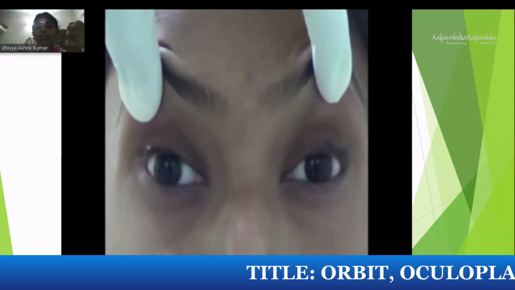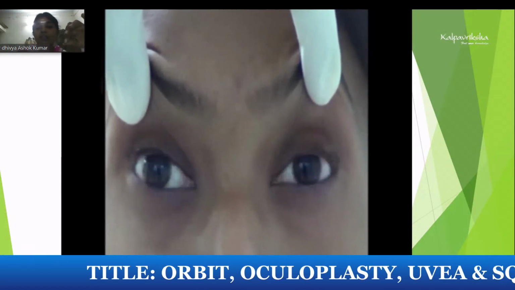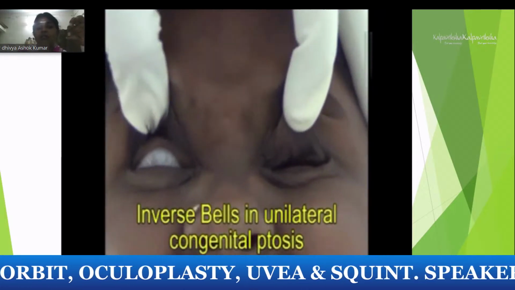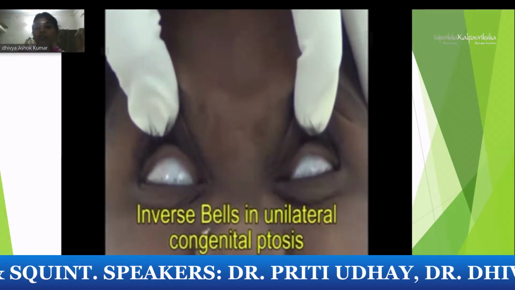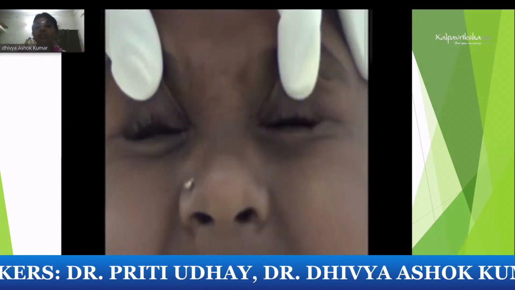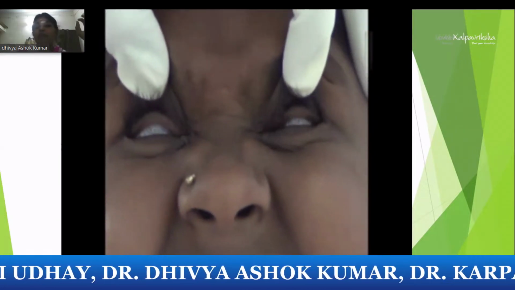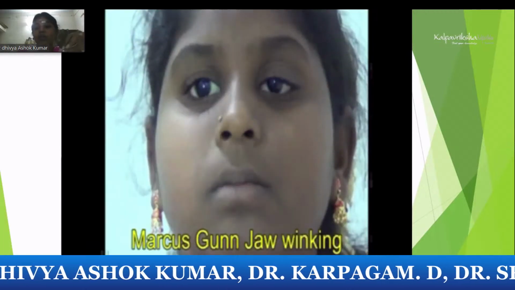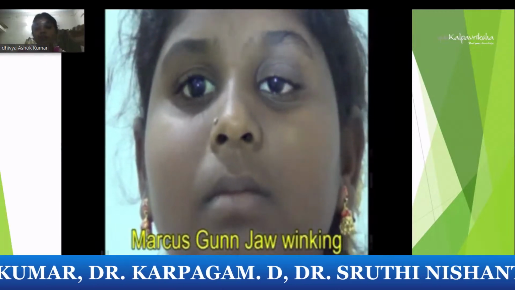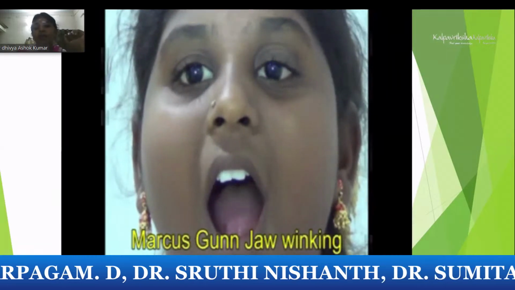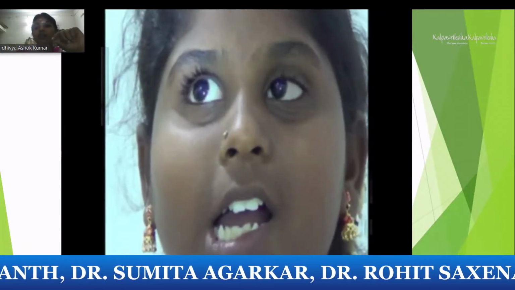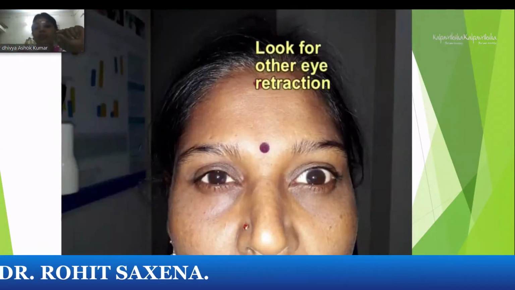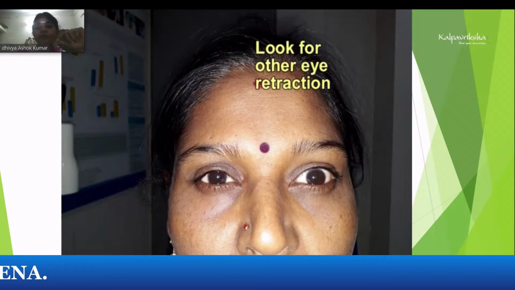If you have to look for the Bell's, always ask the patient to close the eye and see that the eyeball moves upwards. Sometimes they can have the eyeball moving in another direction. As you can see in this patient, she has an inverse Bell's, moving in a downward direction. Sometimes it can move in other directions. It's called perverse Bell's. Bell's can also be defined as poor, fair, depending upon the amount of cornea being exposed during the Bell's phenomenon. Ask the patient to open the mouth and give jaw movement. If she has any Marcus Gunn phenomenon, you can see the left lid is moving up. This is because of the connection between the pterygoids and the LPS, that is congenital nerve innervation.